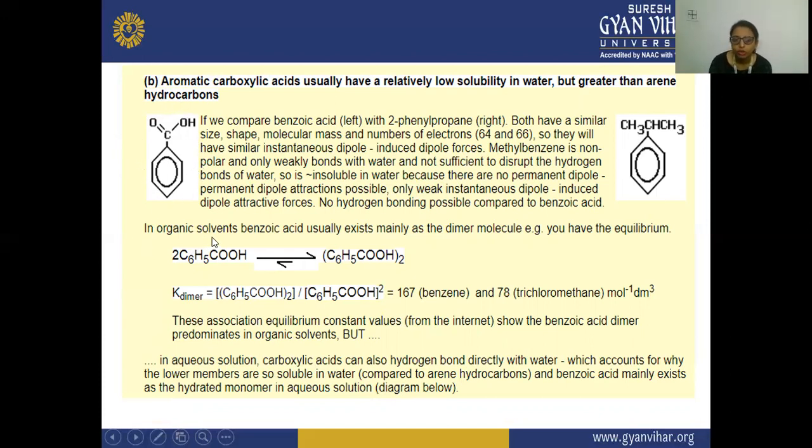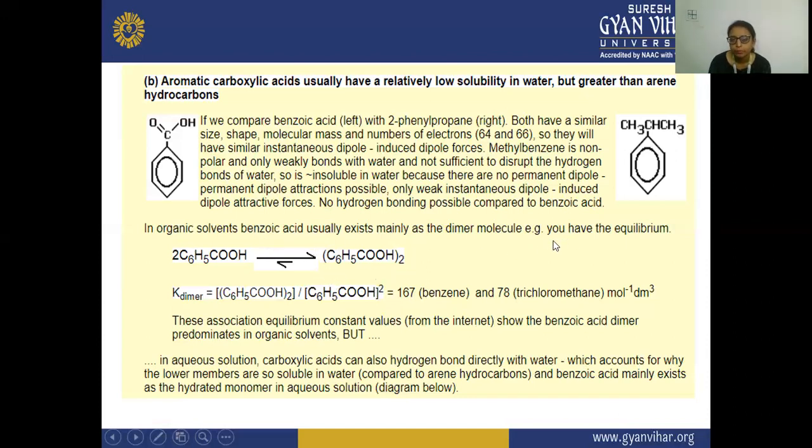In an organic solvent, benzoic acid usually exists mainly as a dimer molecule. So if benzoic acid is dissolved in an organic solvent, it acts as a dimer molecule. Here you can see we have taken two molecules of benzoic acid and dissolved them in an organic solvent, so there is the formation of this dimer molecule.